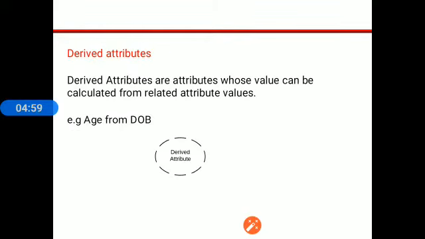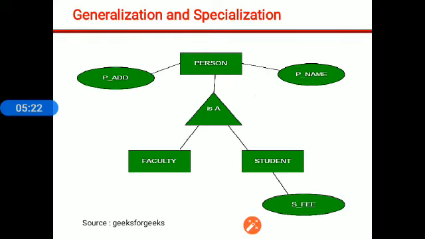Derived attributes. Attributes which are derived from another attribute's values are called derived attributes. For example, age from date of birth. If we know the date of birth of a person, we can easily determine the age of the person. So age is the derived attribute and it is indicated by dotted ellipse.